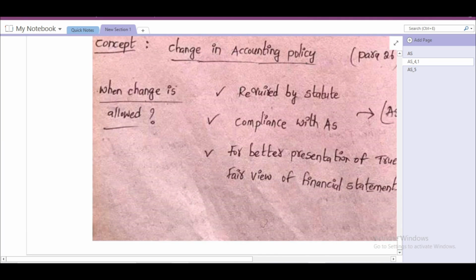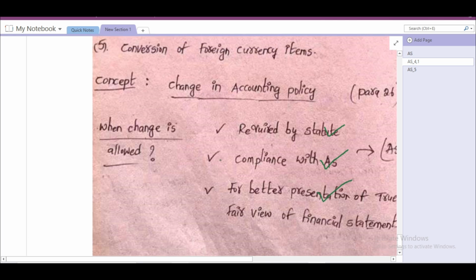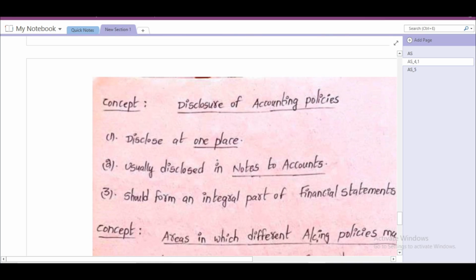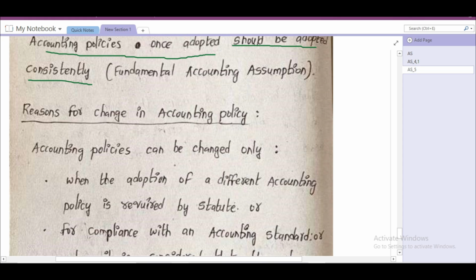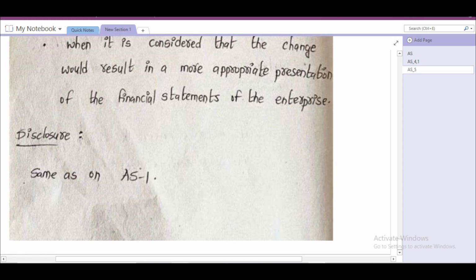Change in accounting policy is allowed when it is required by statute, for compliance with any other accounting standard, or for better presentation and preparation of financial statements. And the disclosure requirement also we have to see. Where do we have to disclose these accounting policies? We have to disclose them at one place, usually in notes to accounts, and these accounting policies should form an integral part of the financial statements. That is the disclosure requirement.